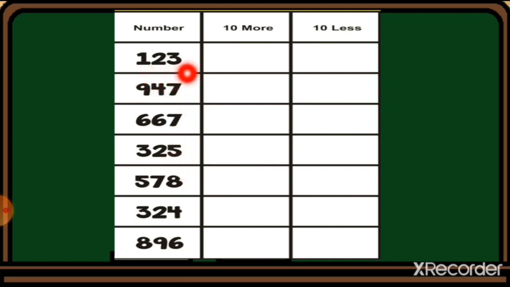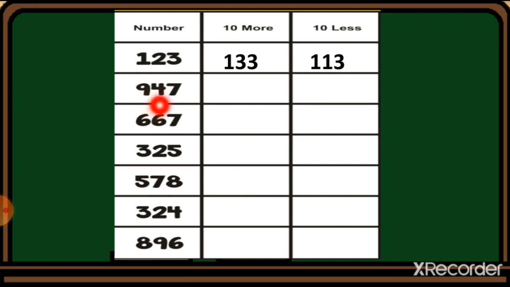So first, 123. If we add 10 numbers to this 123, we have to add one number into this 2. So the answer will come 133. We just add one number into this 2. 2 plus 1 is equal to 3. So this way we have to complete this exercise. Let's see one more. Here we cut 10 numbers from this. It means we just cut one number from this 2. So this number 113 will come.